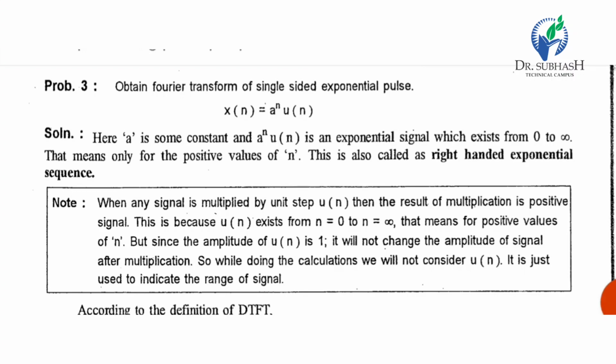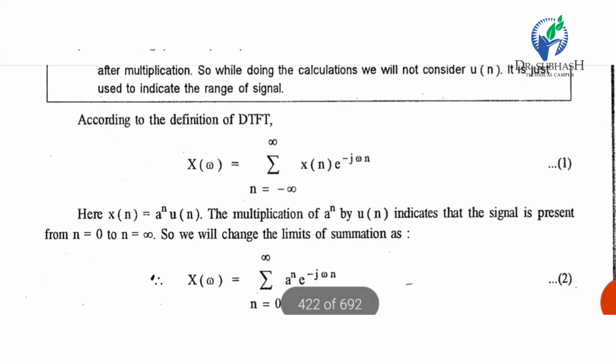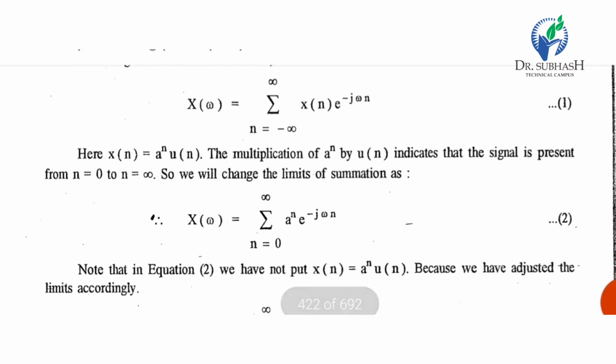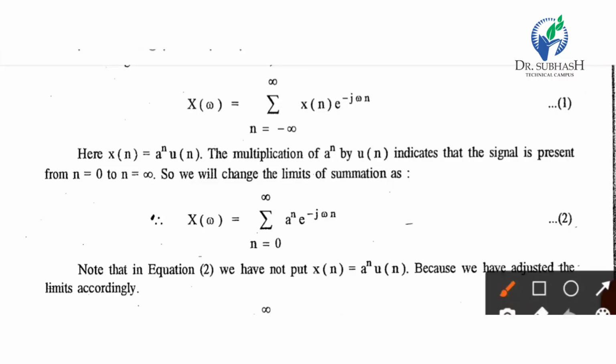So in our definition, the summation limit is minus infinity to infinity. Whenever we multiply any signal with u of n, the summation limit will be changed from 0 to infinity. So here, according to the definition, X of omega equals the summation with n from minus infinity to infinity.